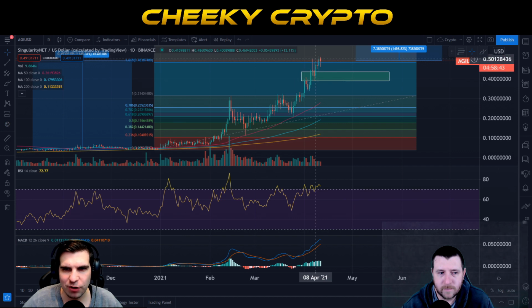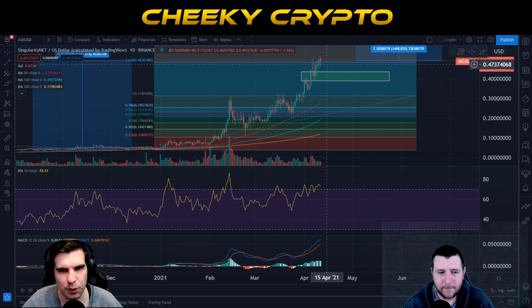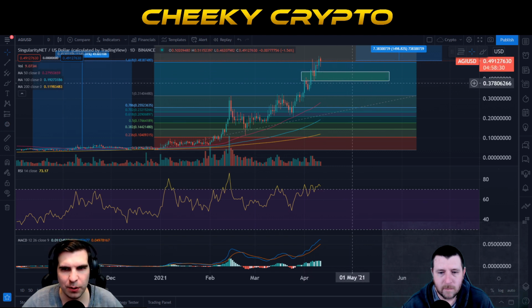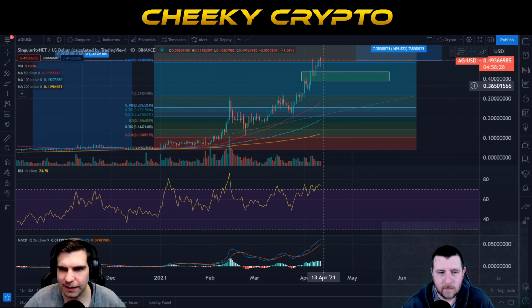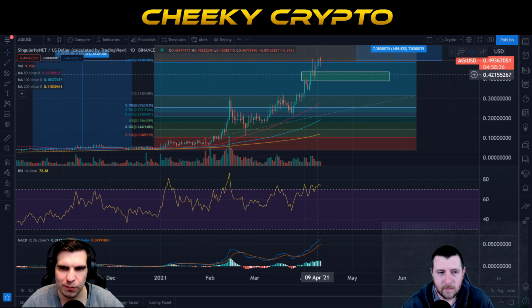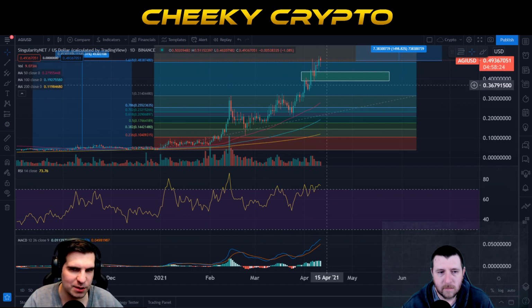Since then, we rallied right back up again into that 48.3 cent area. And again, we just back tested on the top end of our box here, and we moved on right back up again. So things are looking pretty good in a kind of textbook move here. We went back down to that box, that gap that was left behind. We rallied up, we back tested on the box, and then we've moved on again. So everything here seems to be working exactly as planned.